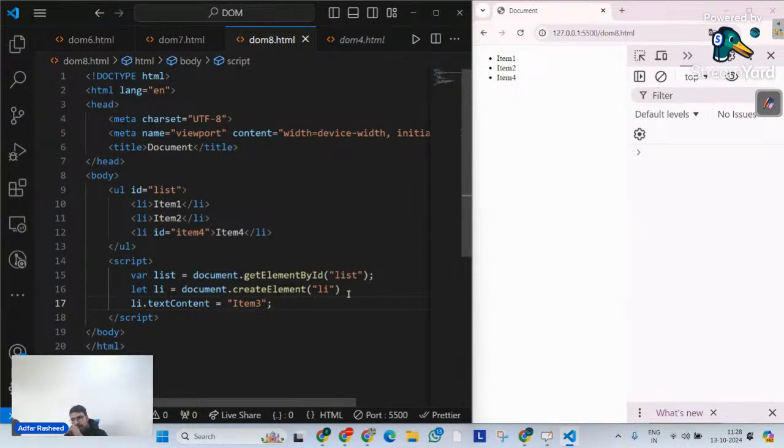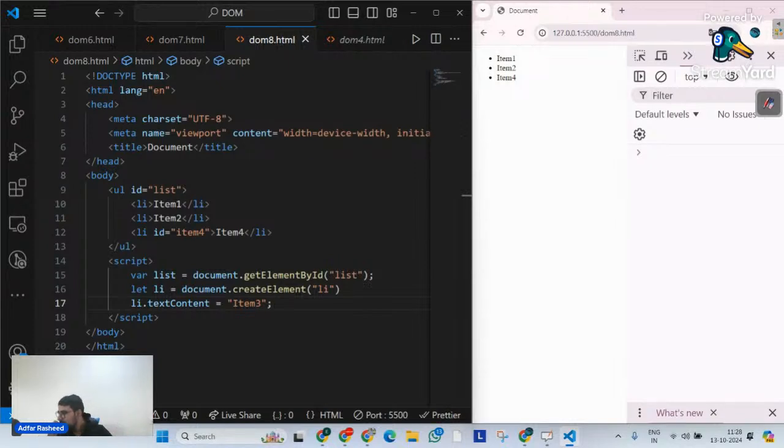The requirement actually is that I simply want an item to be inserted. How can I add the item over there? That's something that we need to understand. And inside which parent? That's also very important. There's a method called insertBefore, not add element before, but insertBefore, one of the methods.